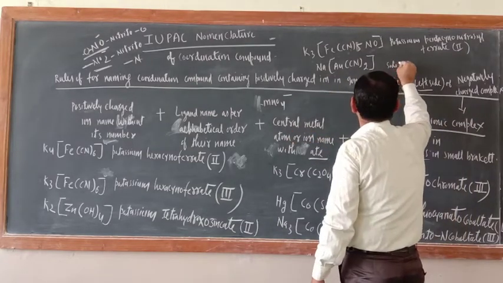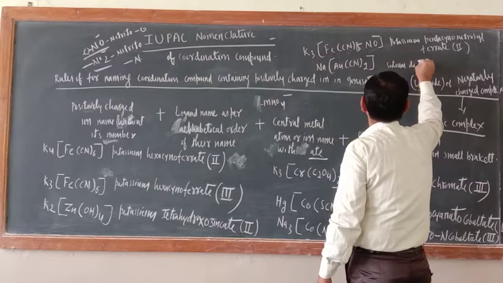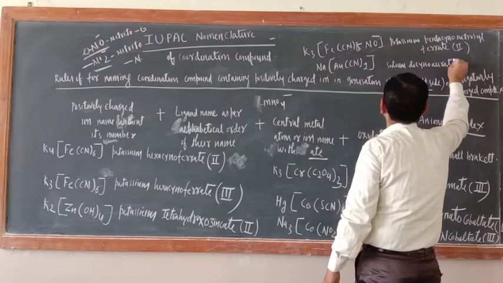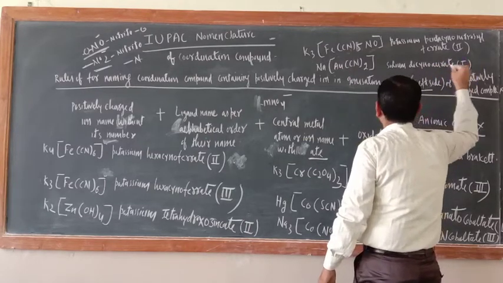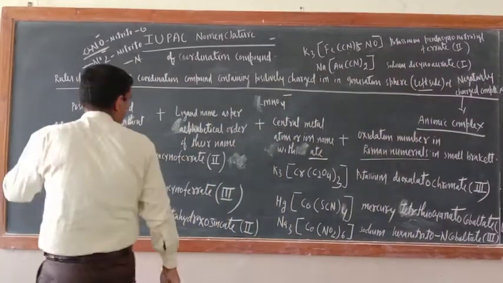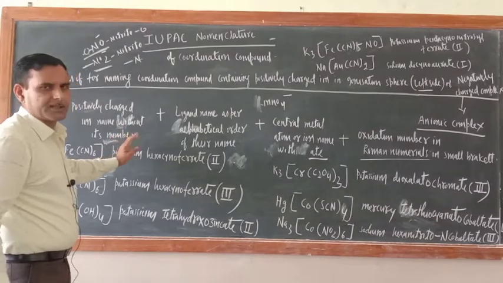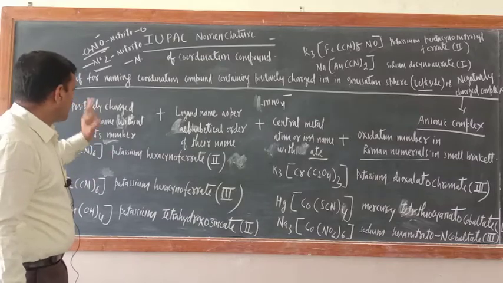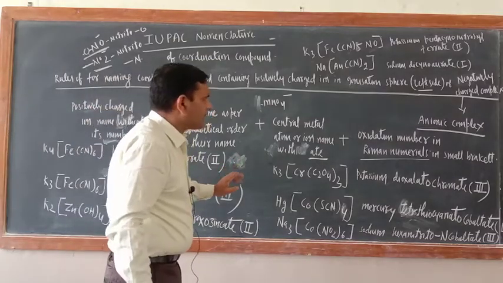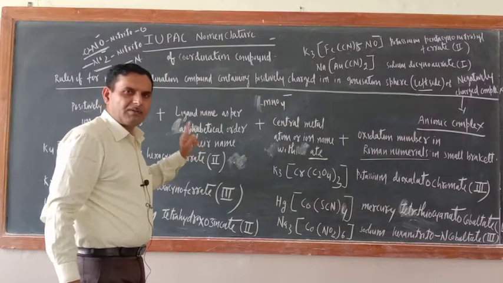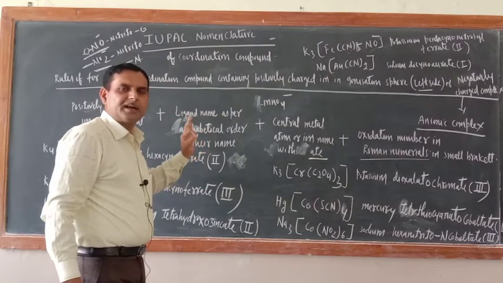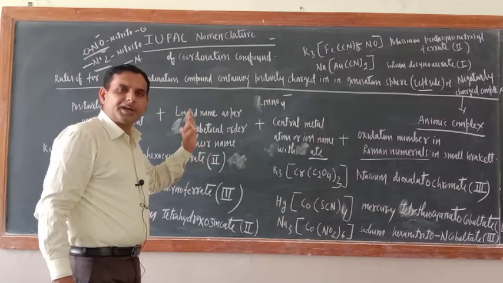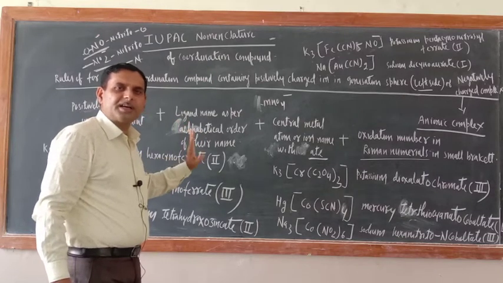Now what about this one? Sodium dicyanoaurate. Gold is aurate. What is the oxidation number? First. Okay, in this way you should name. So you should be perfect with the name of ligand, calculation of oxidation number and order I told you. There is one more thing here. While deciding the alphabetical order of ligand, we should not consider di, tri, tetra. These numbers are just to indicate their number. They are not the part of their name.